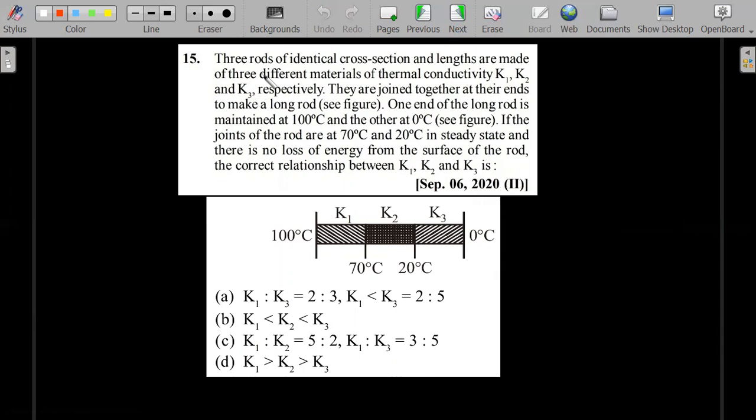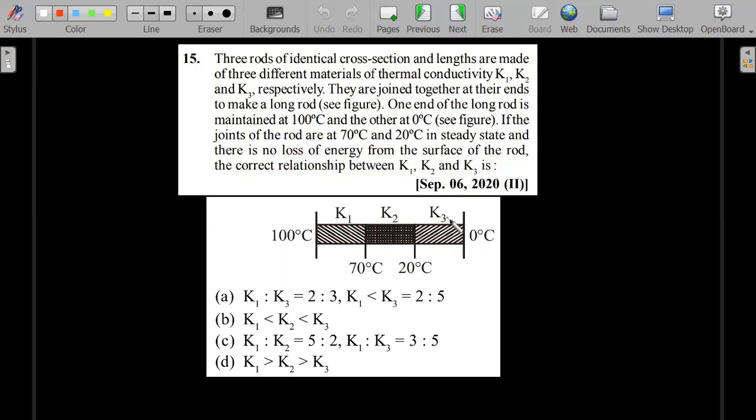Okay, so 3 rods of identical cross section and lengths are made of 3 different materials of thermal conductivity K1, K2 and K3 respectively. They are joined together at their ends to make a long rod like this one in series. One end of the long rod is maintained at 100 degrees centigrade here, and other end is maintained at 0 degrees centigrade. If the joints of the rod are at 70 degrees centigrade and 20 degrees centigrade in steady state, and there is no loss of energy from the surface of the rod, that means there is no radiation losses, find the correct relationship between K1, K2 and K3.